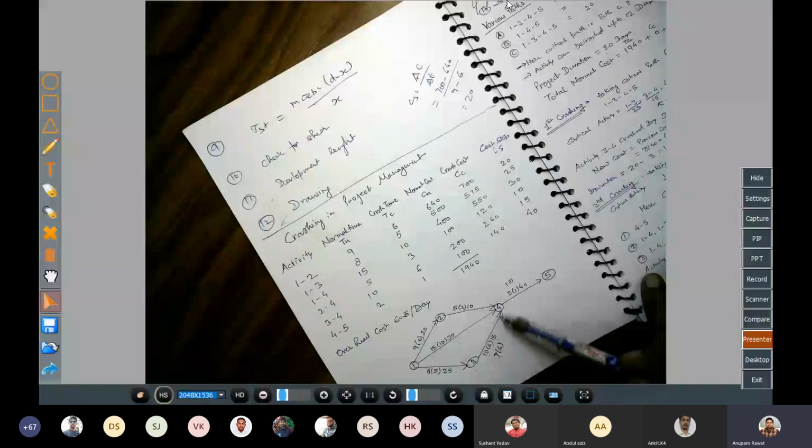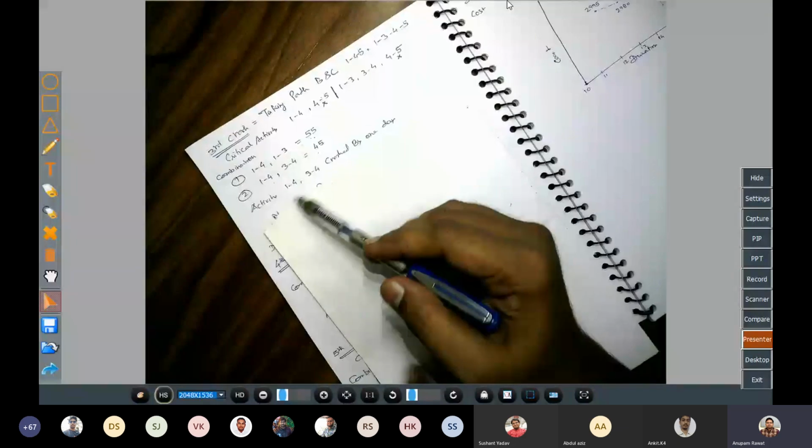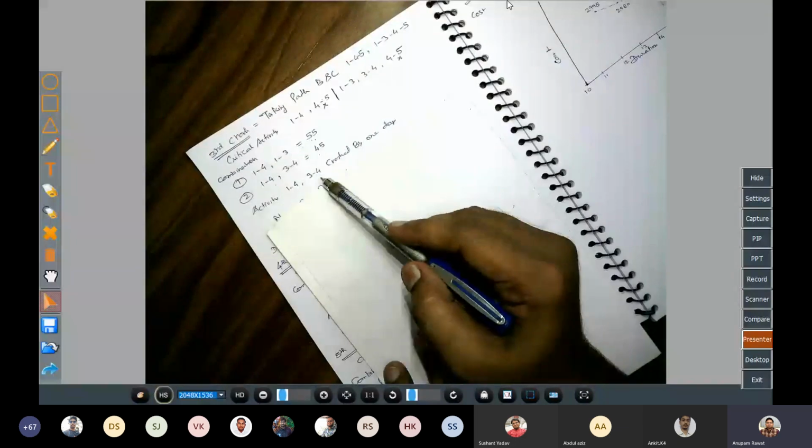So we will crash this activity by one day and this activity also by one day. Okay. So here the activities 1-4 and 3-4 are crashed by 1 day.